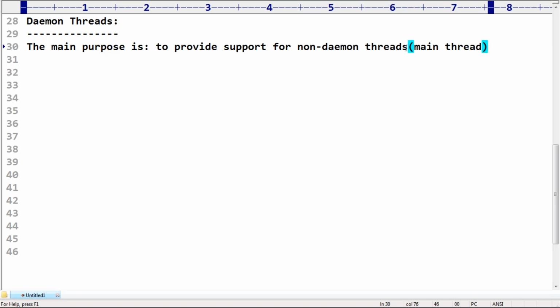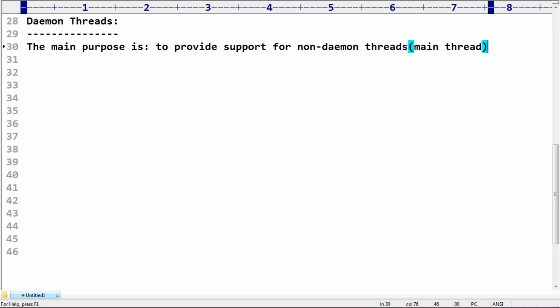So what is the need of a producer? If the producer is not there, then how are the hero and the heroine going to come on the screen? No chance at all. If the director is not there, then how are these people going to be on the screen? No chance. That's why the main purpose of background executing threads, the main purpose of Daemon threads, is to provide support for non-Daemon threads.